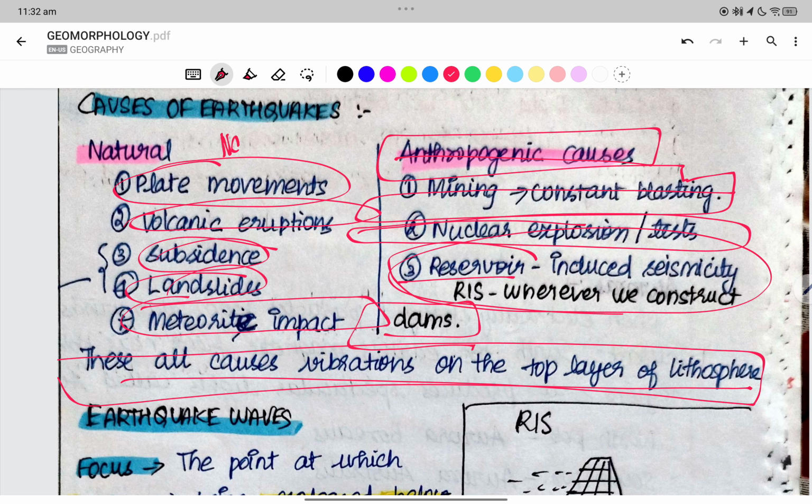So, what are the natural causes? The natural causes are because of plate tectonics, the plate movements. Then we have the volcanic eruptions, subsidence, and landslides, meteorite impact.